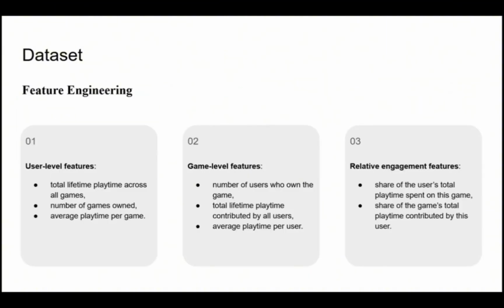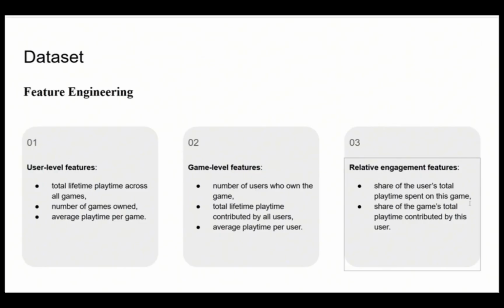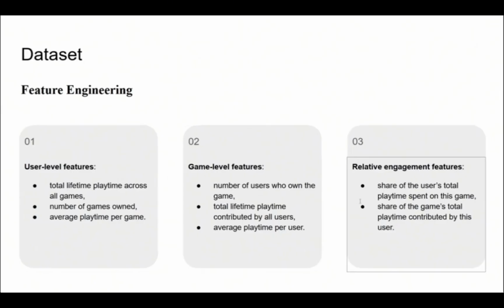After defining engagement classes, we engineered a set of numerical features for each user-game pair. On the user level, we have the total lifetime playtime across all games, the number of games the user owns, and the average playtime per game of that user. Similarly, on the game level, we have the corresponding features. And we also have relative engagement features: the share of the user's total playtime spent on this game and the share of the game's total playtime contributed by this user. These features capture both global behavior and game-specific behavior, as well as how a user's preference relates to other players of the same game.